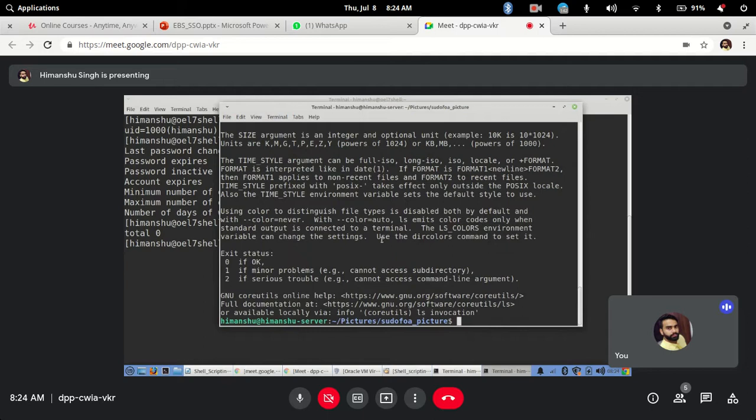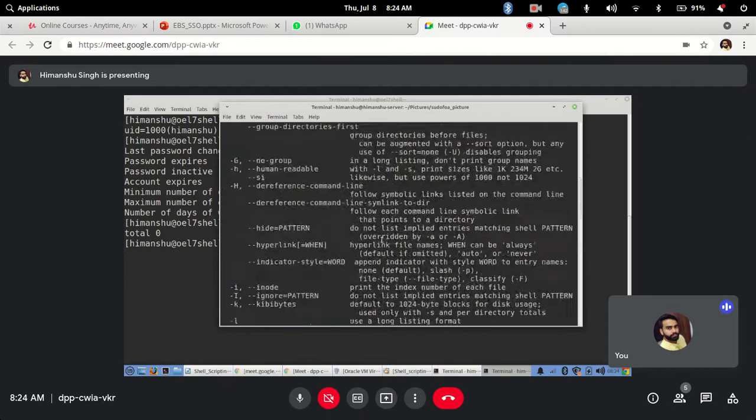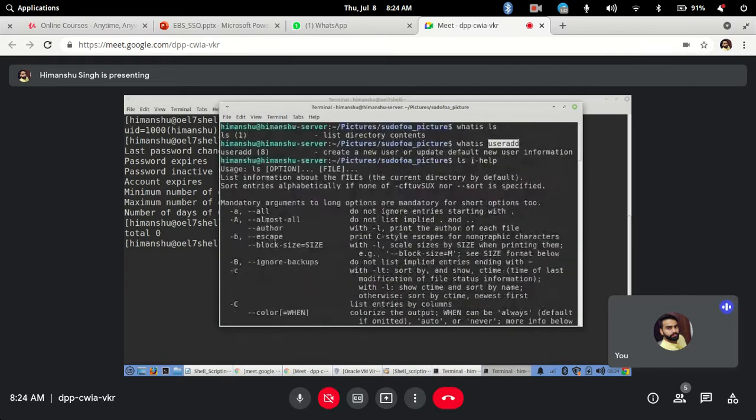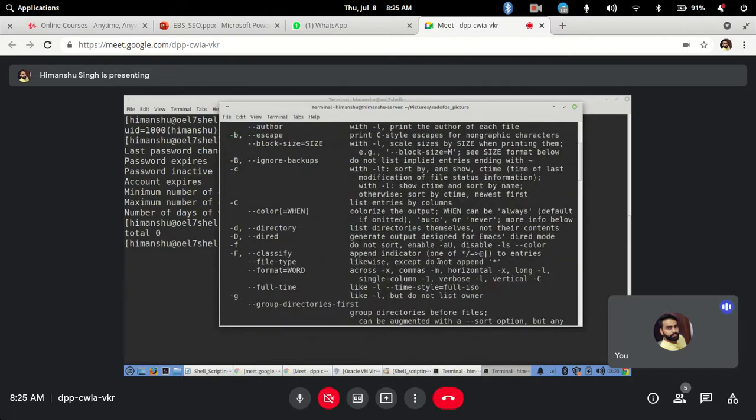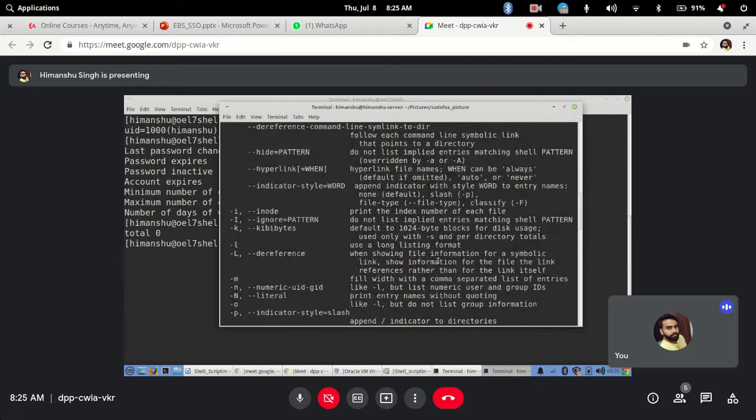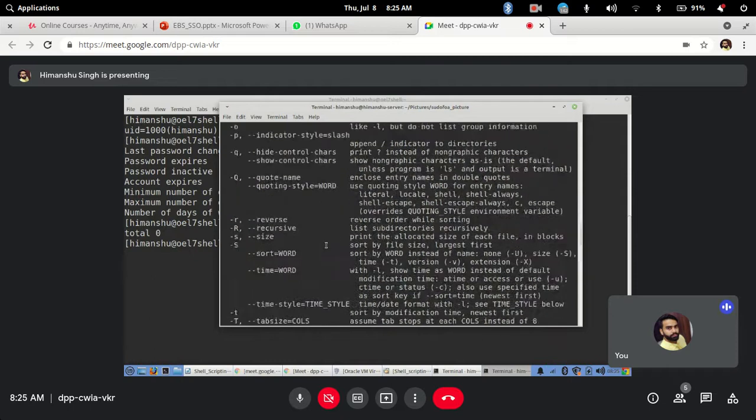It will show you the various options available with that particular command. ls is the command, then you can give options, you can give a file name, and there are various options available with it, like ls -a, -A, -B, and what do these options do. All those details you will get easily from this command. It will give you the command and the command options information. Clear?